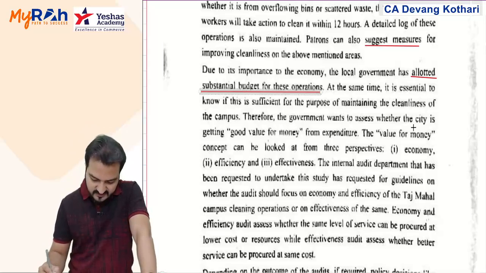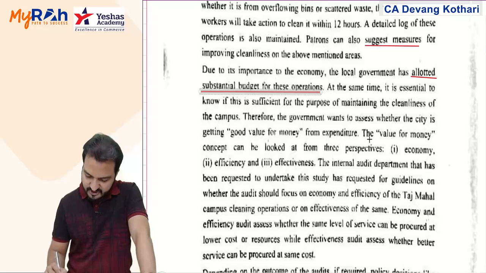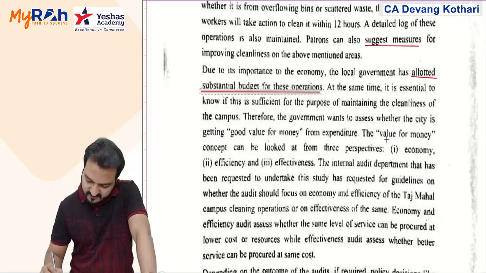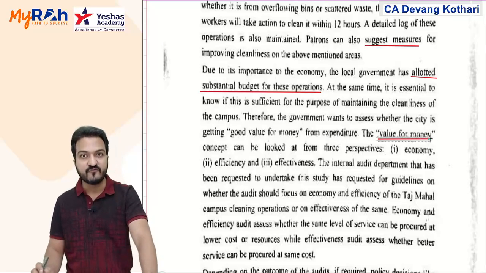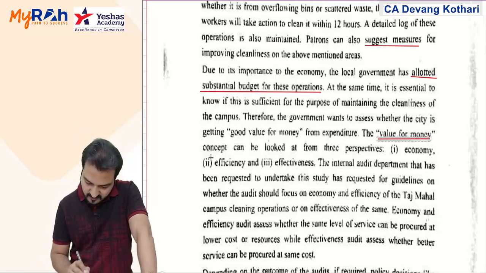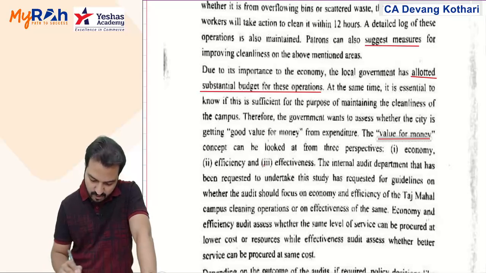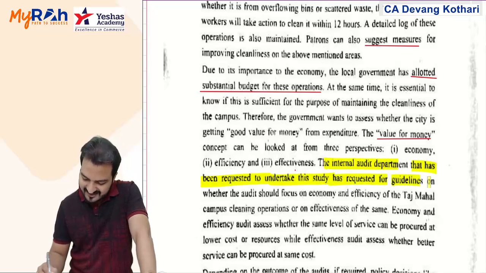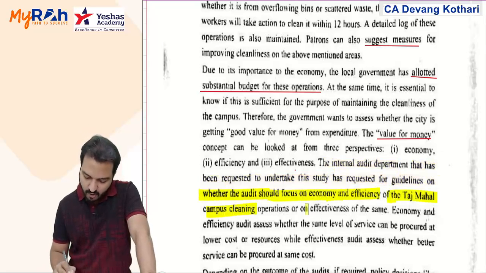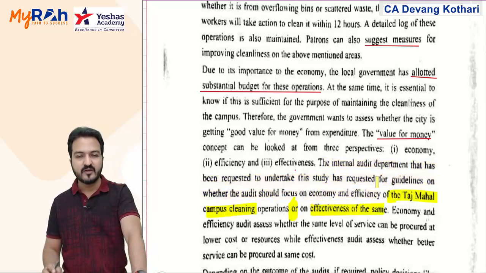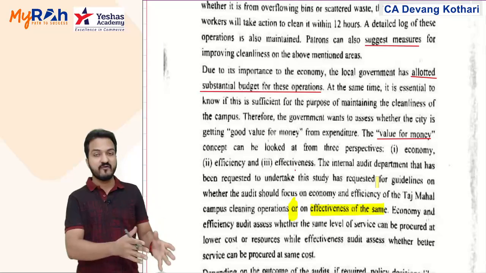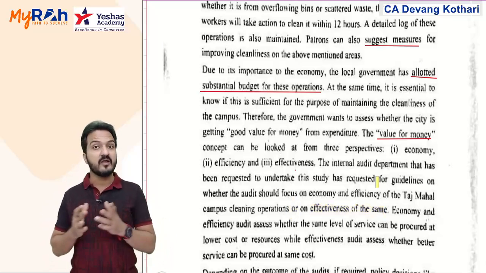Therefore, the government wants to assess whether the city is getting good value for money from expenditure. The value for money concept. So they have clearly said that you need to apply the VFM framework, value for money framework. The concept can be looked at from three perspectives: economy, efficiency, and effectiveness. The internal audit department that has been requested to undertake this study has requested guidelines on whether the audit should focus on economy and efficiency of Taj Mahal cleaning or effectiveness of the same.